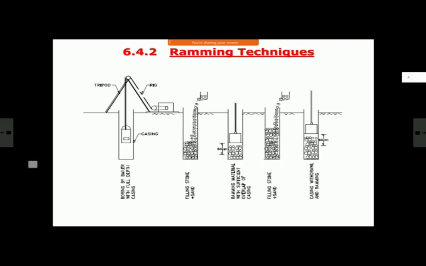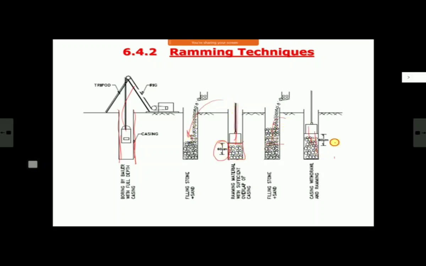There is another technique of stone column also, which is not very common, called the ramming technique. In this technique, first you drill the bore up to the required depth. Sometimes you may use some casing also if your bore is collapsing. Then you remove the boring tool, put some stone, and ram it from the top, around 60 centimeter in this case per stage.